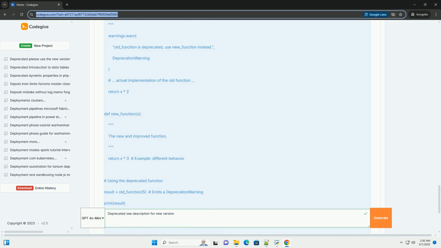B. Java: Java uses the @Deprecated annotation. Explanation: 1. @Deprecated annotation: this annotation marks the old method as deprecated. The Java compiler will issue a warning when the old method is used.